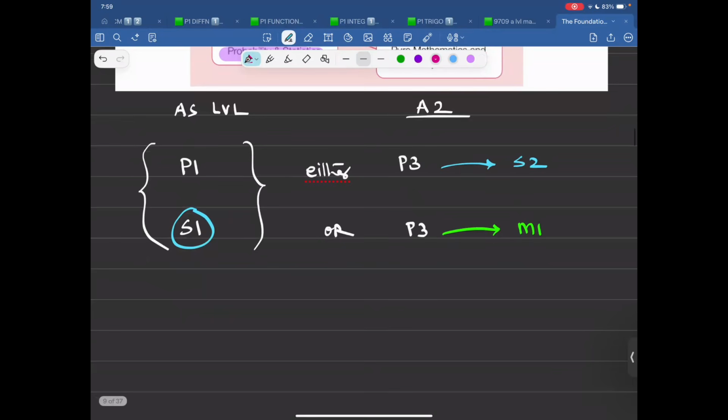So now this is, let me label each one of them. This is paper 1. This is paper 5. This is in AS level. And then when we move onwards, either we study paper 3 and paper 6, that is S2 is paper 6, or we study paper 3 and we study paper 4 together.